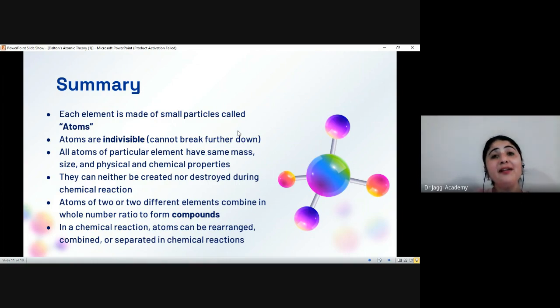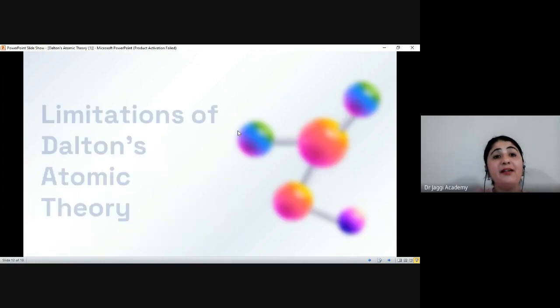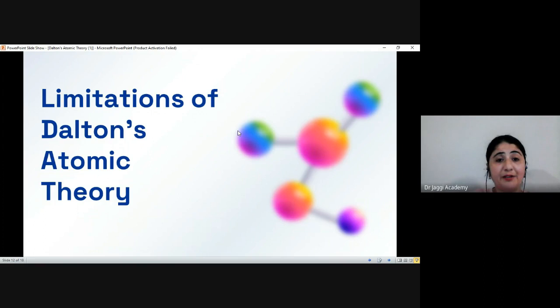The last one is that in a chemical reaction, the atoms can be rearranged, combined, or separated to give the chemical reaction. So these are the main points of Dalton's atomic theory. Next we will discuss the limitations of Dalton's atomic theory.